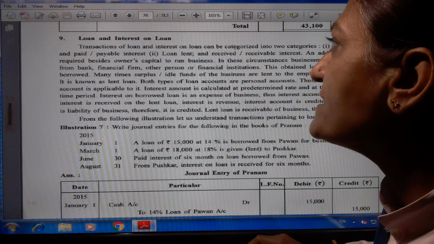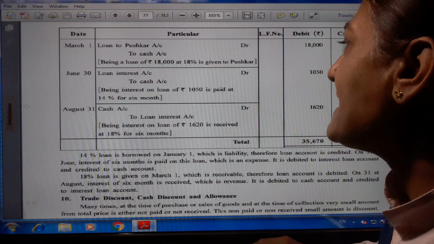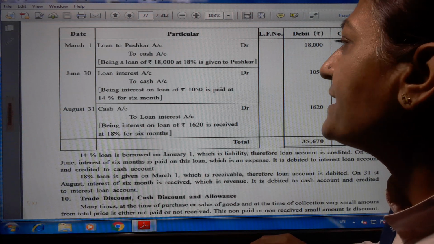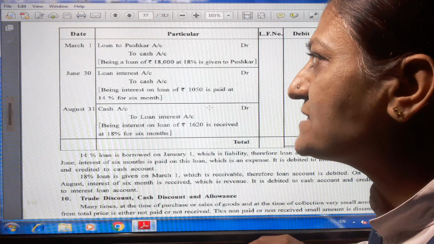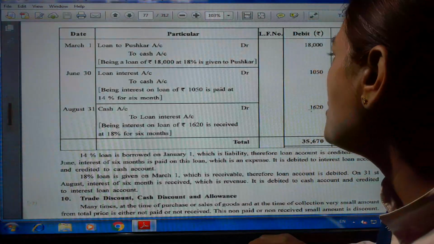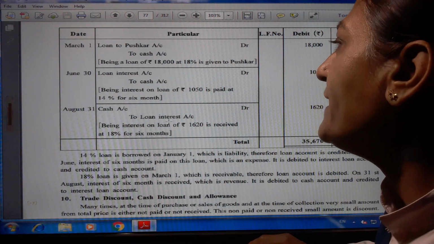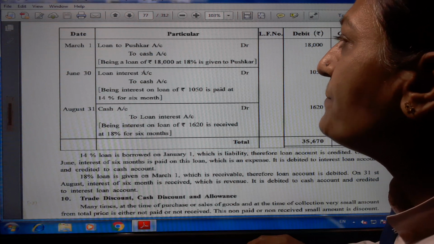Then the amount we receive is rupees 1,620. On 31st August, cash account debit 1,620, because here we receive the interest. So cash comes into our business unit 1,620, and for which we receive this cash, to loan interest account 1,620.